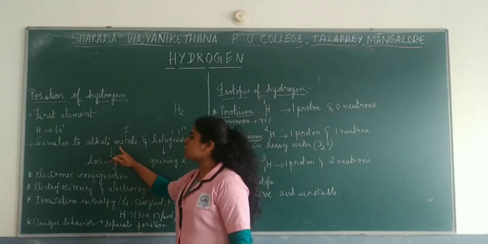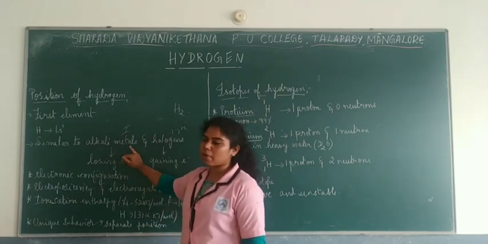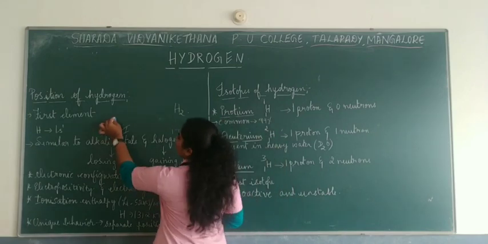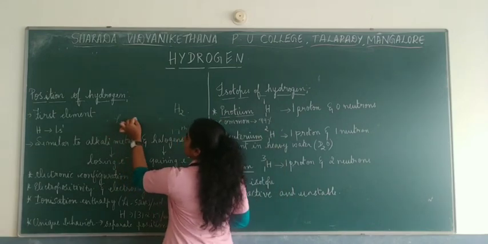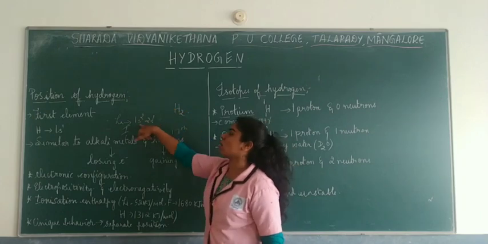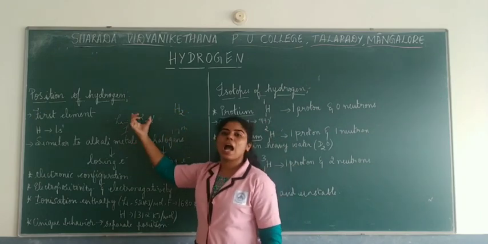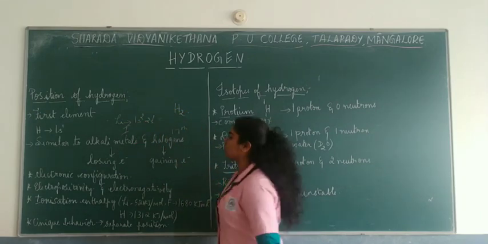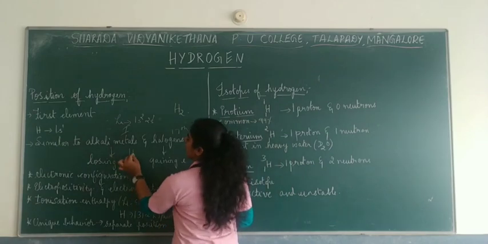Hydrogen tries to lose an electron and become stable, just like alkali metals. For example, lithium has 1s2, 2s1, right? So here it tries to lose one electron and become stable. Just like that, hydrogen also loses an electron and becomes stable as H plus.